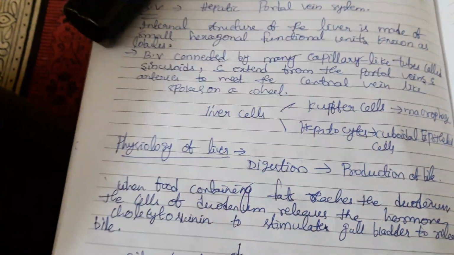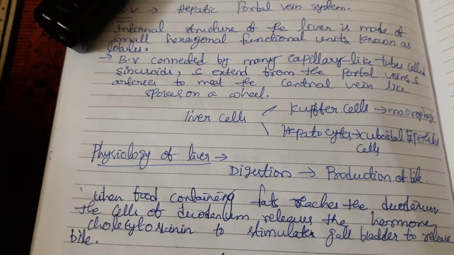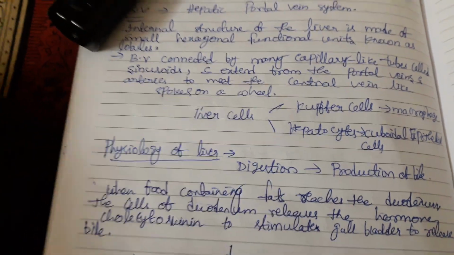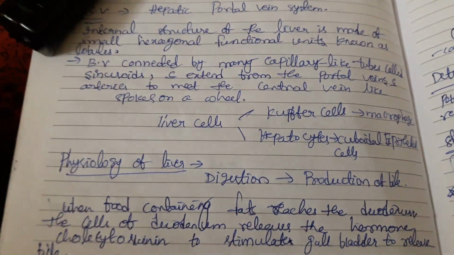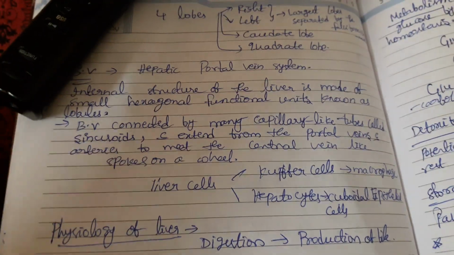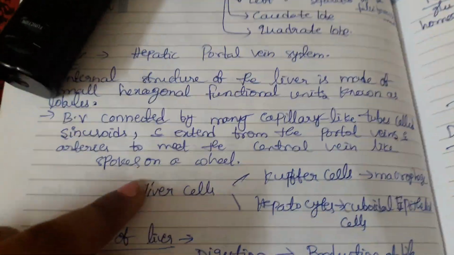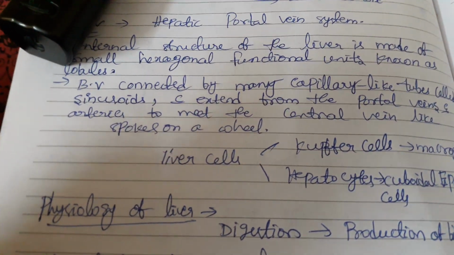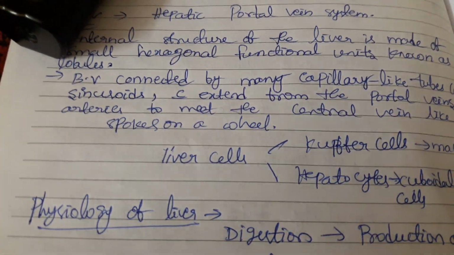Nothing but the internal structure of the liver consists of more than 1 lakh hexagonal units that we call lobules. Each lobule consists of a central vein surrounded by 6 hepatic portal veins and 6 hepatic arteries. These blood vessels are connected by many capillary-like tubules called sinusoids. How does it look? It meets the central vein like spokes on a wheel.